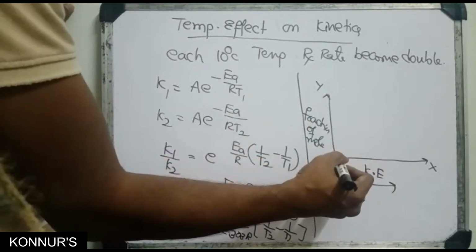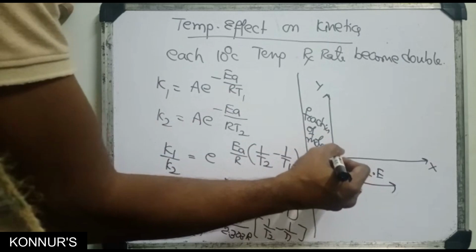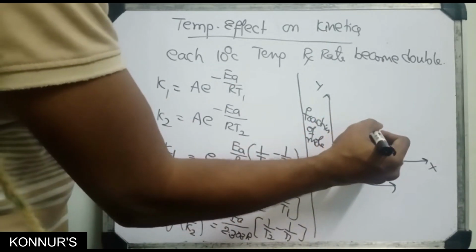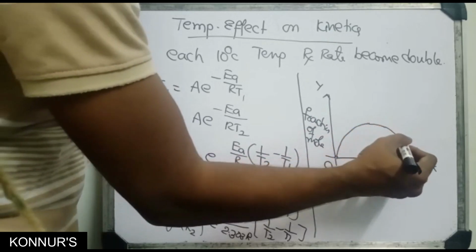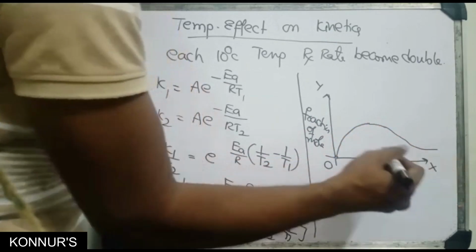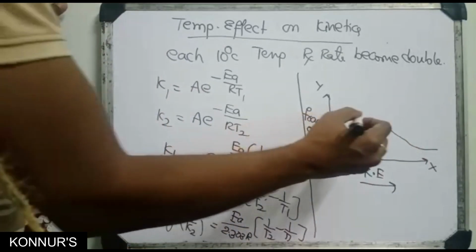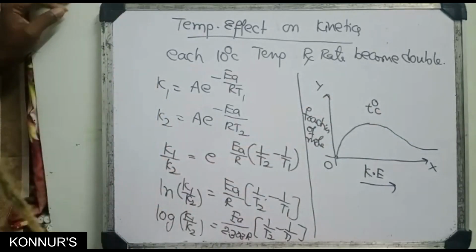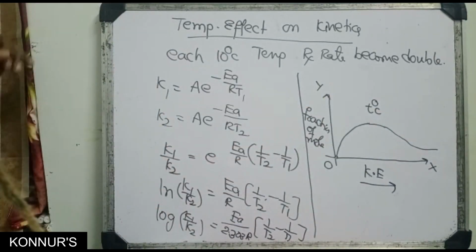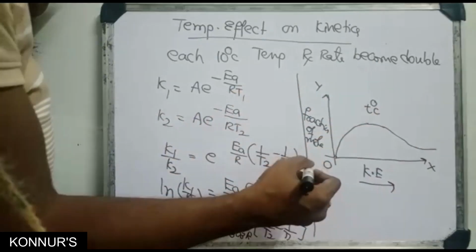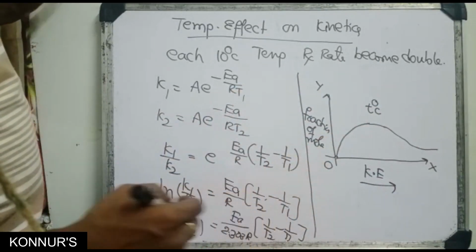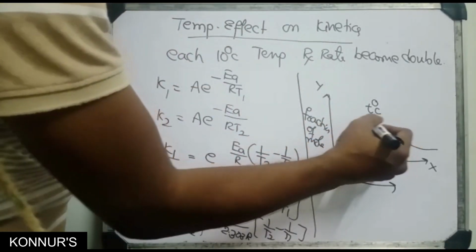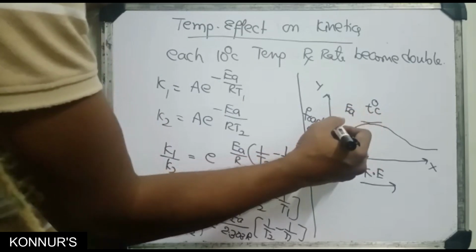Next, as kinetic energy increases, the fraction of molecules in the excited state increases, then slowly it decreases. Suppose this is T degree centigrade, and this is the activation energy.